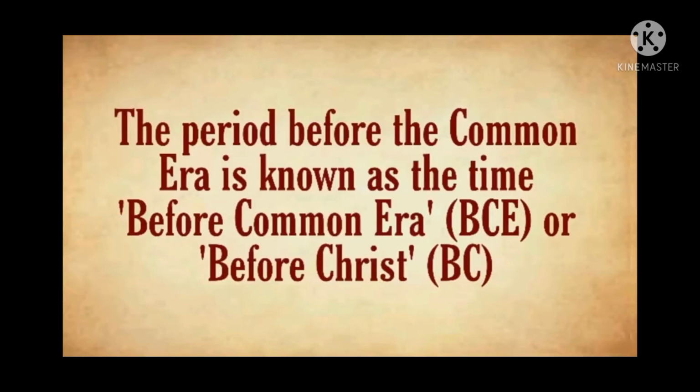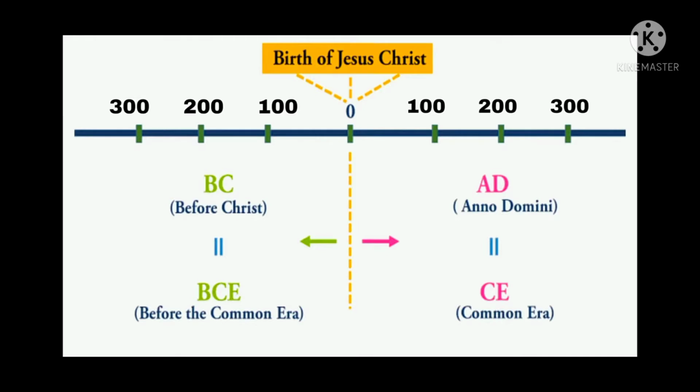The third point is the period before the common era, known as the time before common era, BCE, or before Christ. So in this picture you can see the time has been divided into two parts, before the birth of Jesus Christ and after the birth of Jesus Christ. So before the birth of Jesus Christ is BCE, meaning before the common era, and after the birth of Jesus Christ is common era.